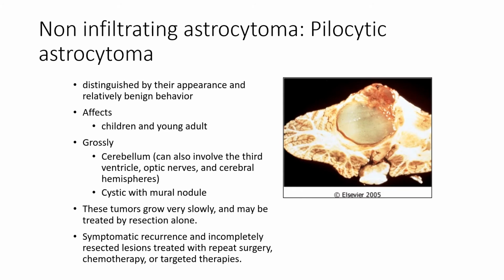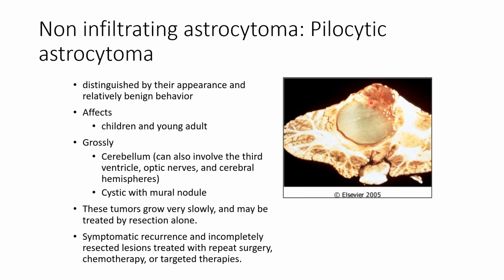We have covered the infiltrating astrocytoma. Now we go to the non-infiltrating astrocytoma, which is a pilocytic astrocytoma. It is distinguished by their appearance and relatively benign behavior. It affects children and young adults. You can see that it is cystic with a mural nodule here. It affects the cerebellum mainly, but it can also involve the other sites such as the ventricles, the optic nerve, and the cerebral hemispheres. These tumors grow very slowly and may be treated by resection alone.